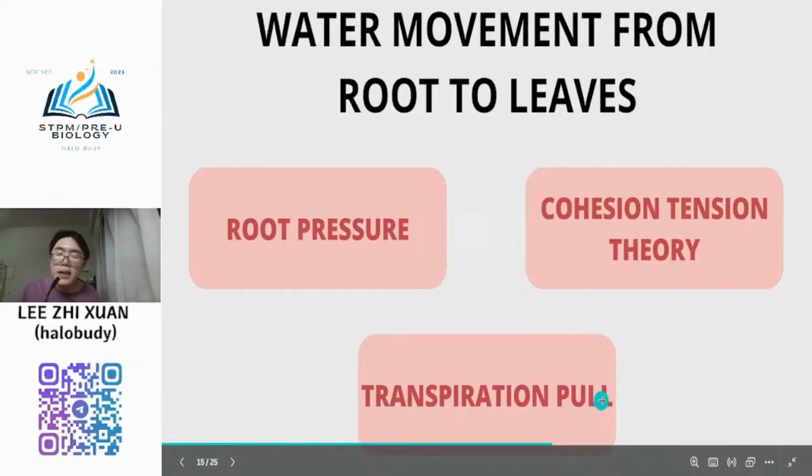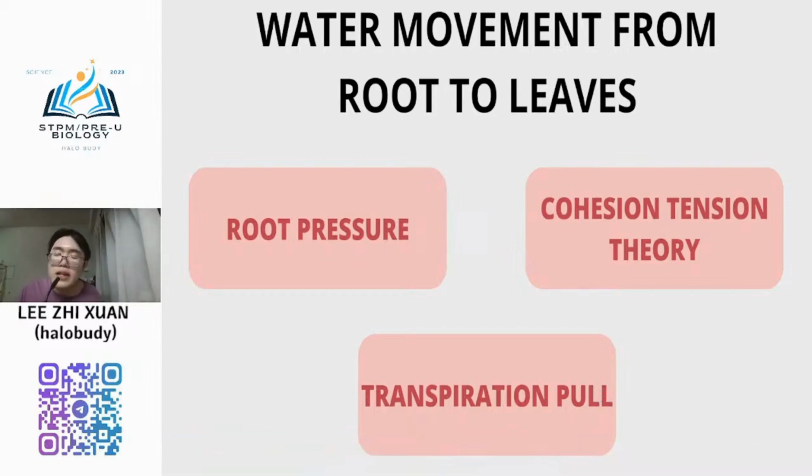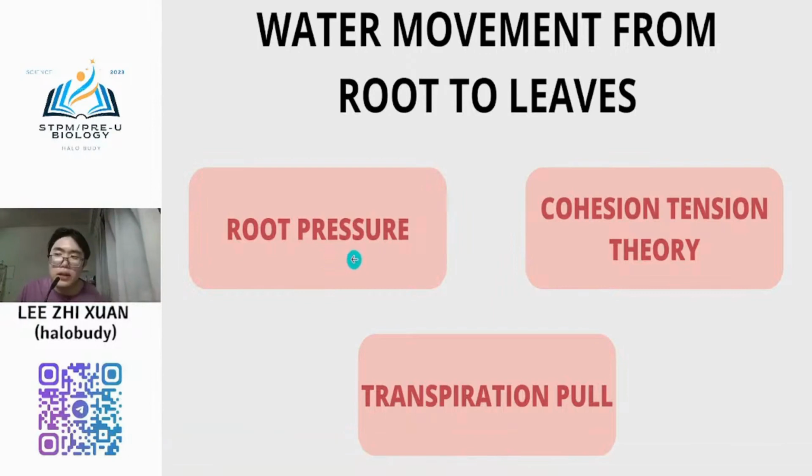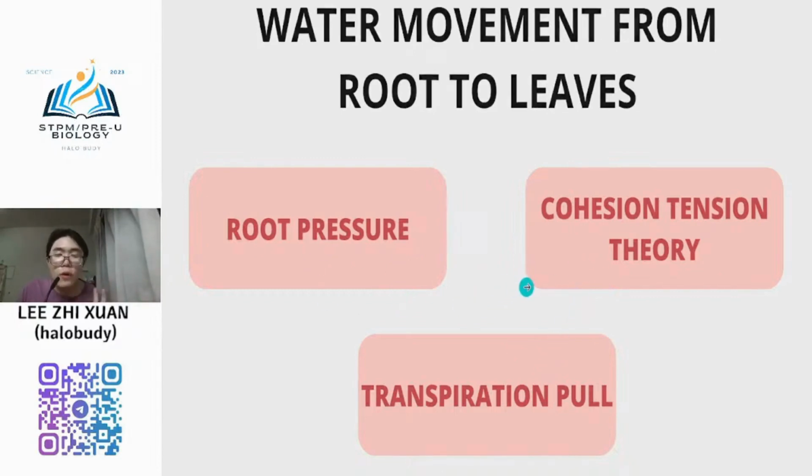Pull, meaning that it pulls the water from the soil, from the root to the leaf. Root pressure presses the water from the root to the leaf. This is the difference. Root pressure is a pushing force, transpiration pull is a pulling force. This is the key difference between these two.